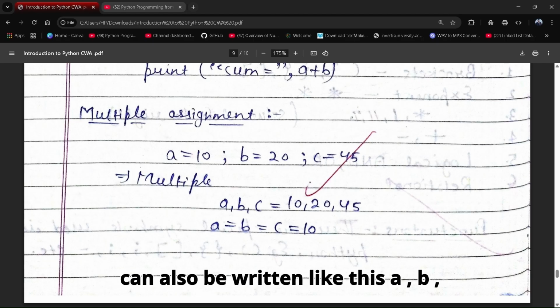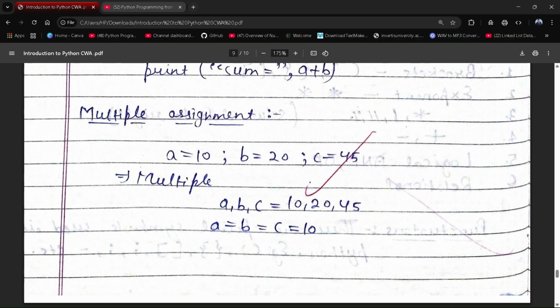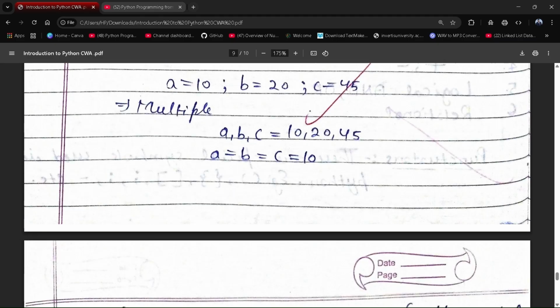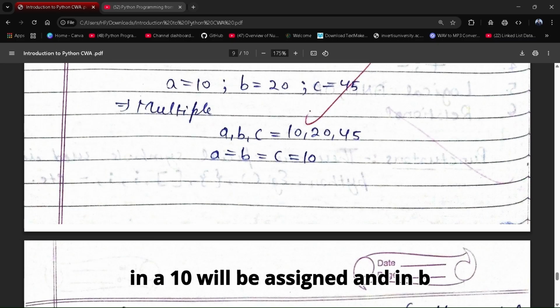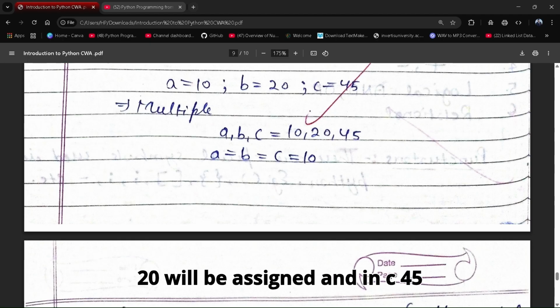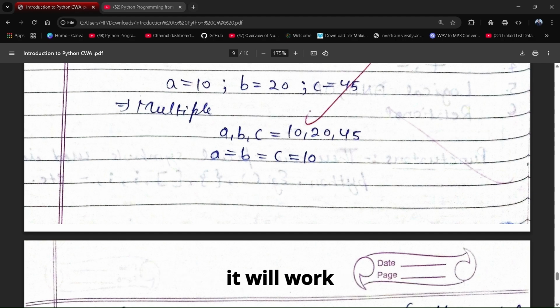This can also be written like this: a, b, c equals 10, 20 and 45. Means in a 10 will be assigned, in b 20 will be assigned and in c 45 will be assigned. So this is how it will work.